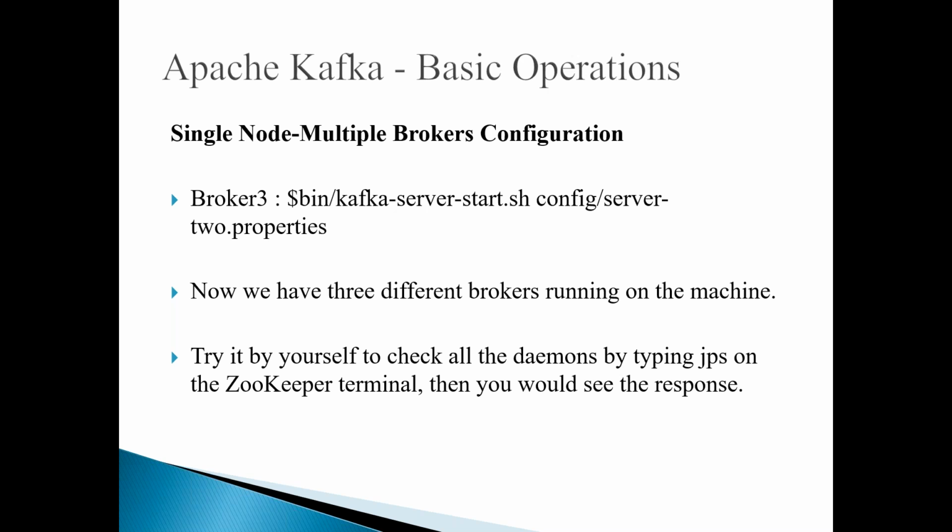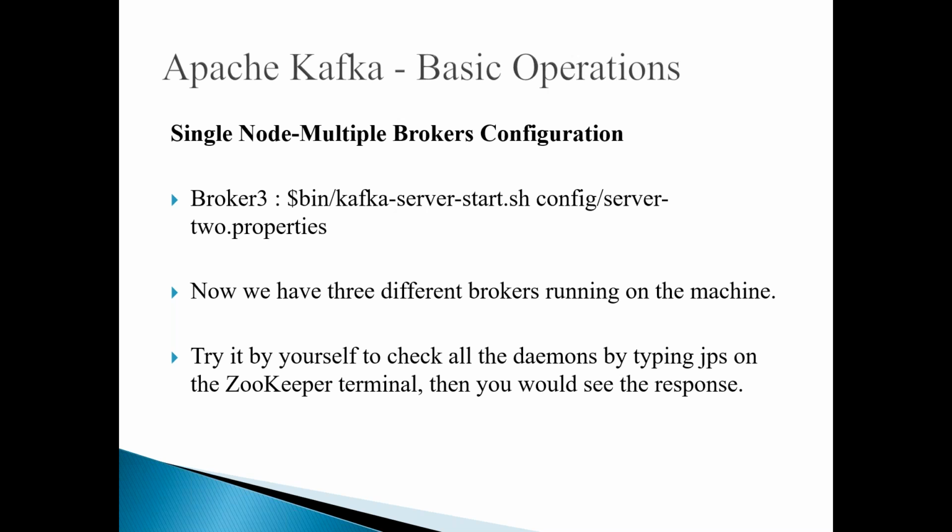After that, you can open one more terminal. In that third terminal, you can start the third broker. For that purpose, I can use the command kafka-server-start.sh and give server2.properties, so that this broker will be started by using the properties in this file. So with this, we have three terminals, and three brokers are up and running. These are ready to use. Now we have three different brokers running on the machine.